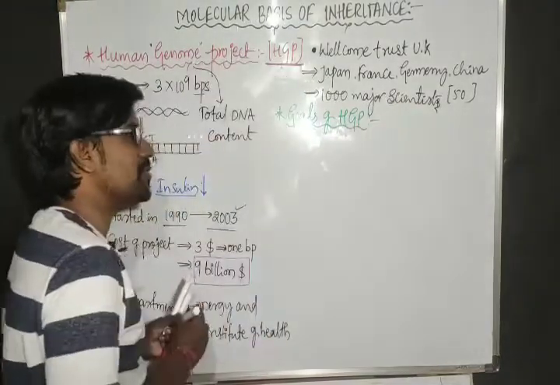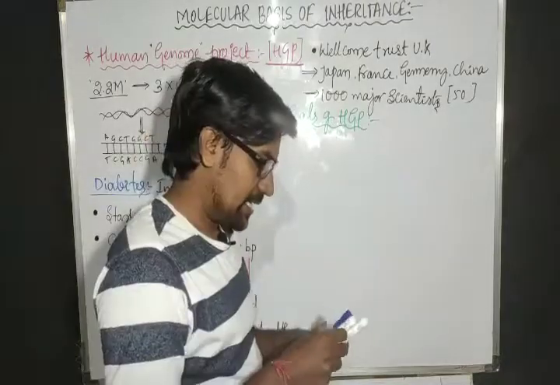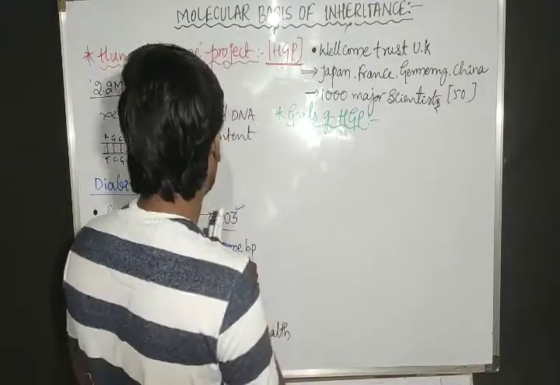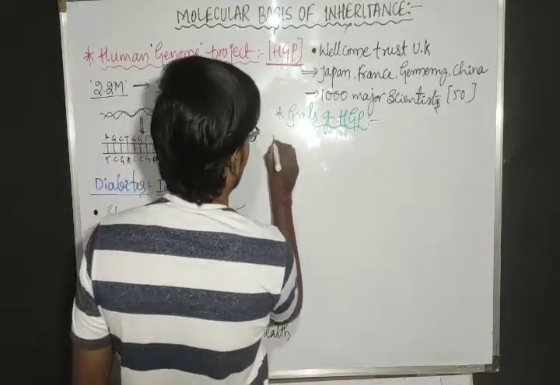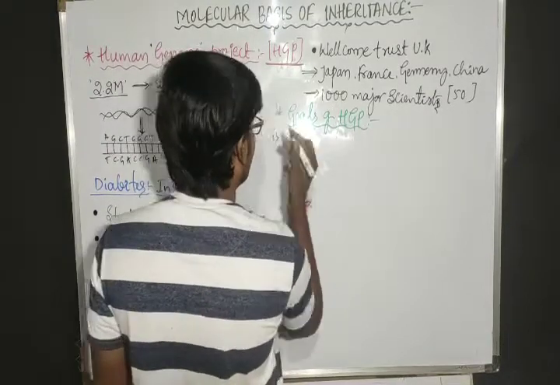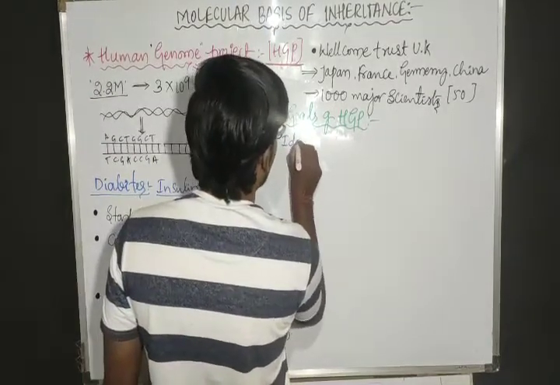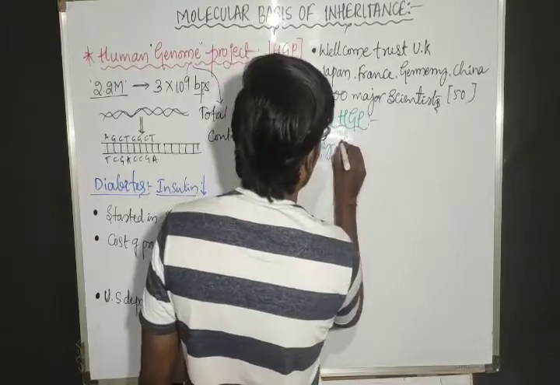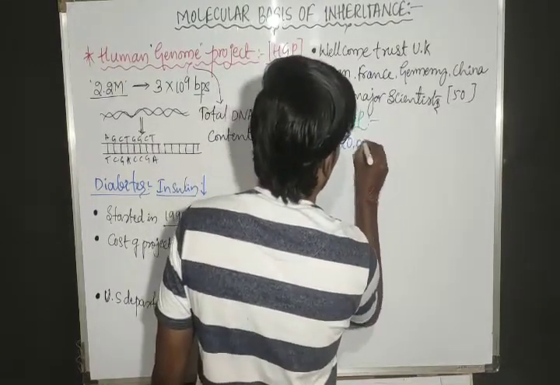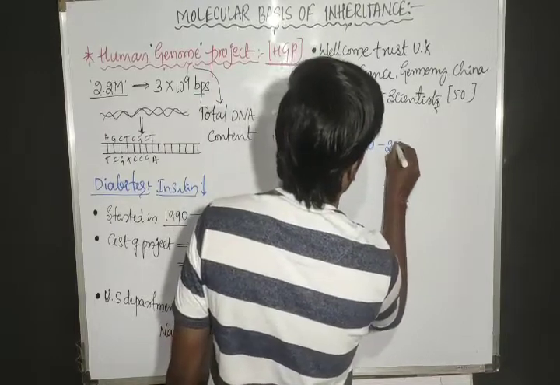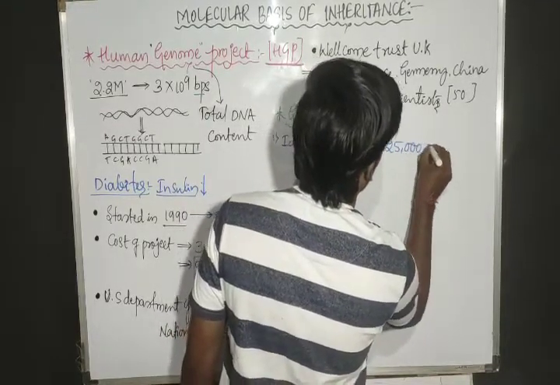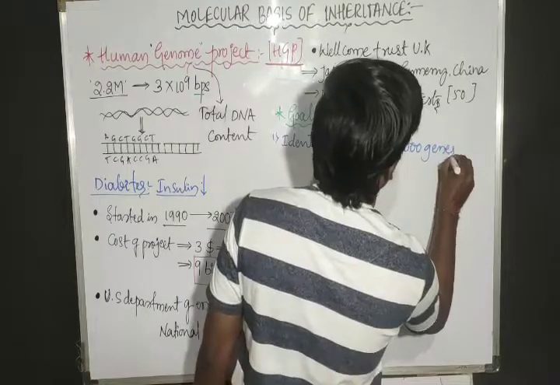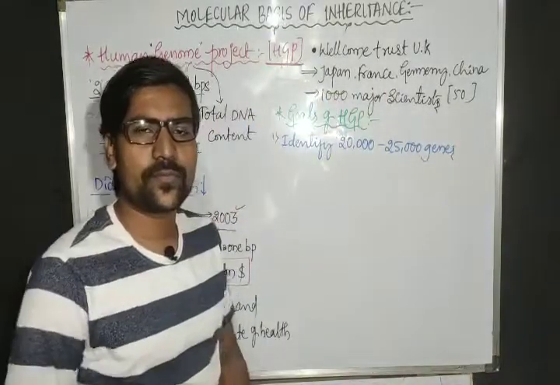Goals of a Human Genome Project. So the first major goal is to identify 20,000 to 25,000 genes. This is the first major goal.